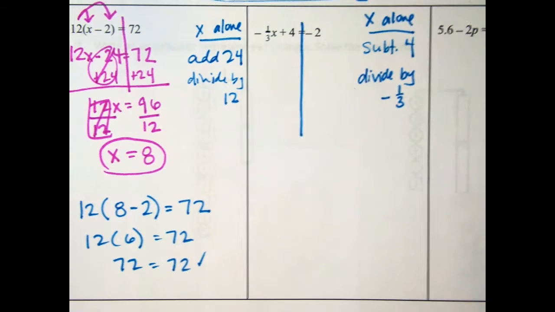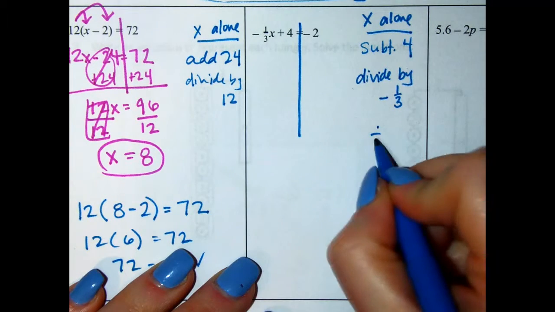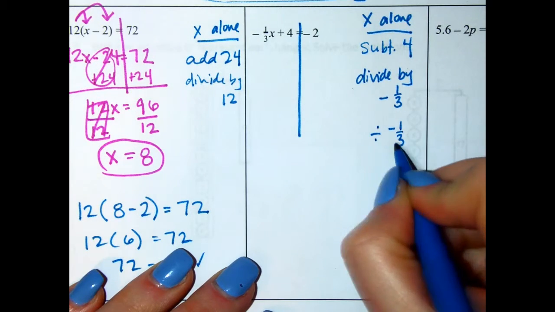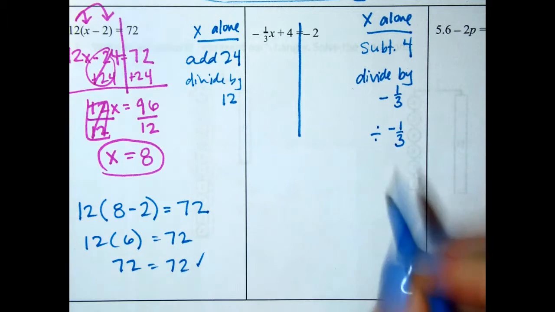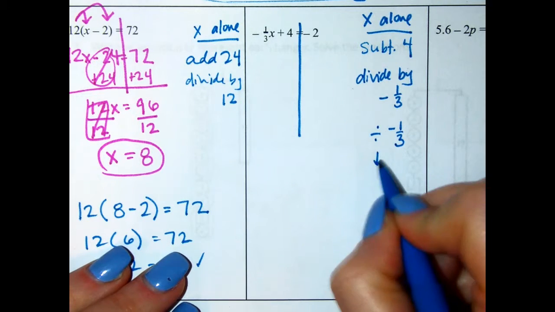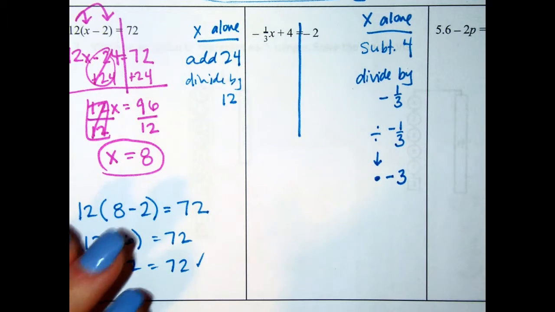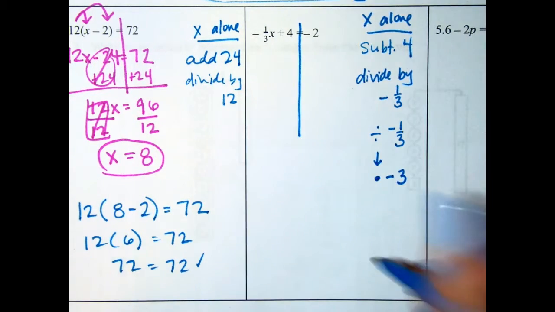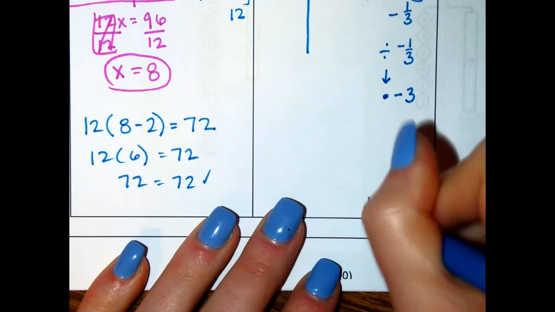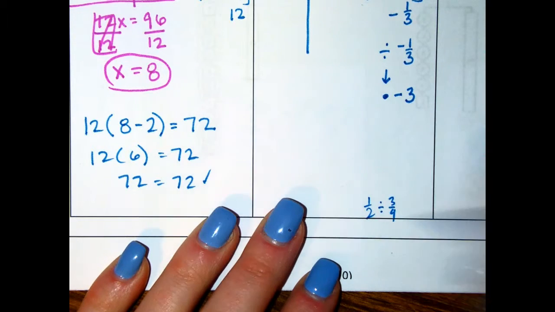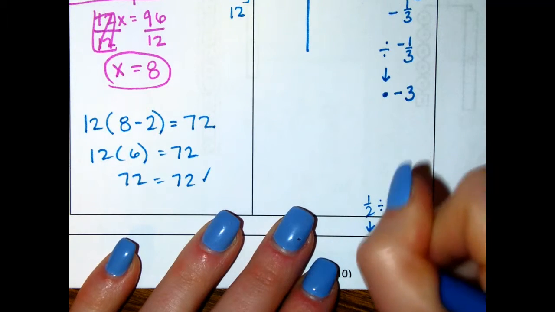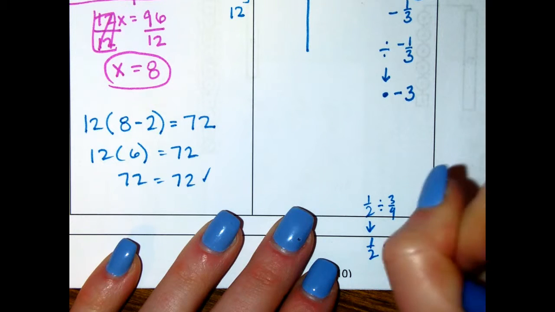So the thing about fractions is that when we divide by negative 1/3, we know that this is the same as multiplying by their reciprocal. So when we're dividing fractions, for example, 1/2 divided by 3/4, we keep, change, flip.